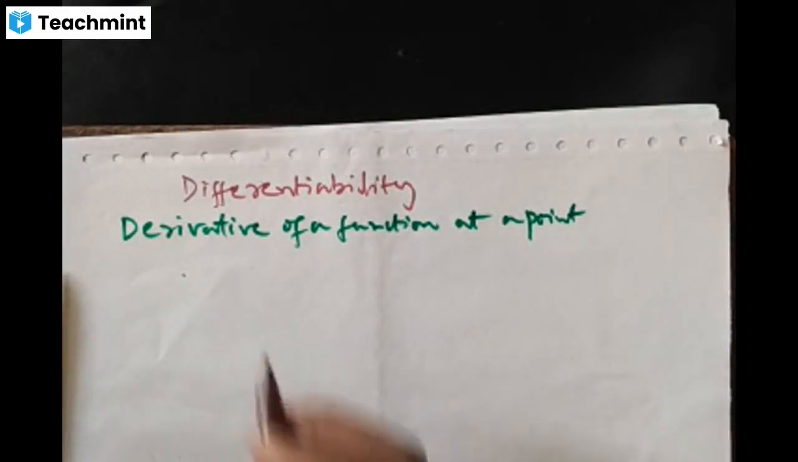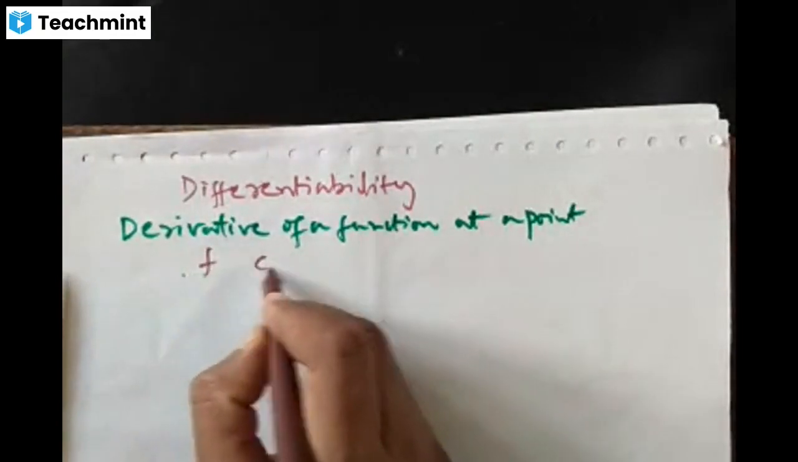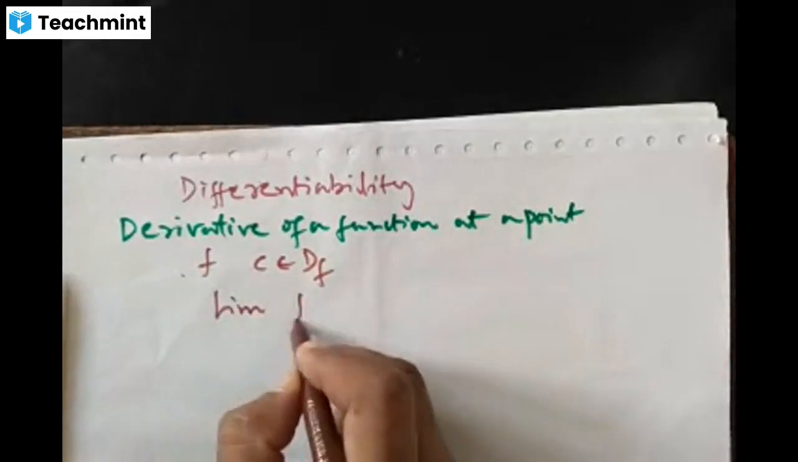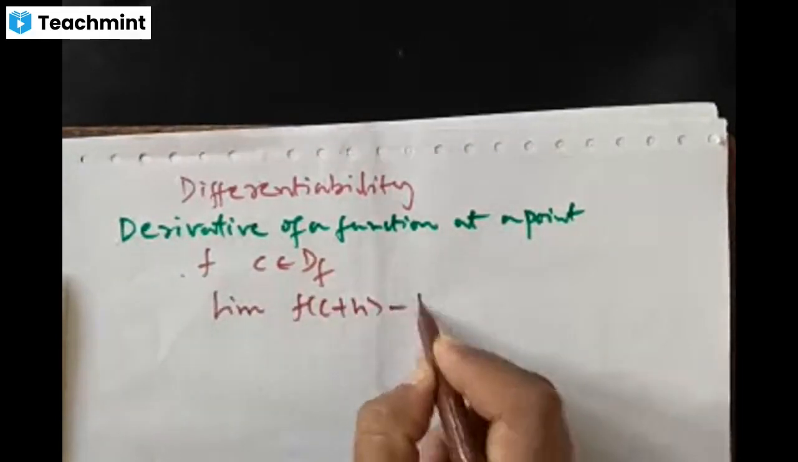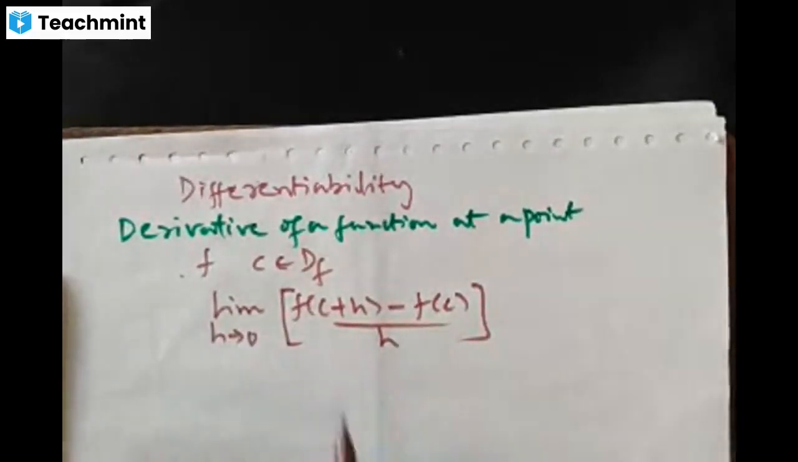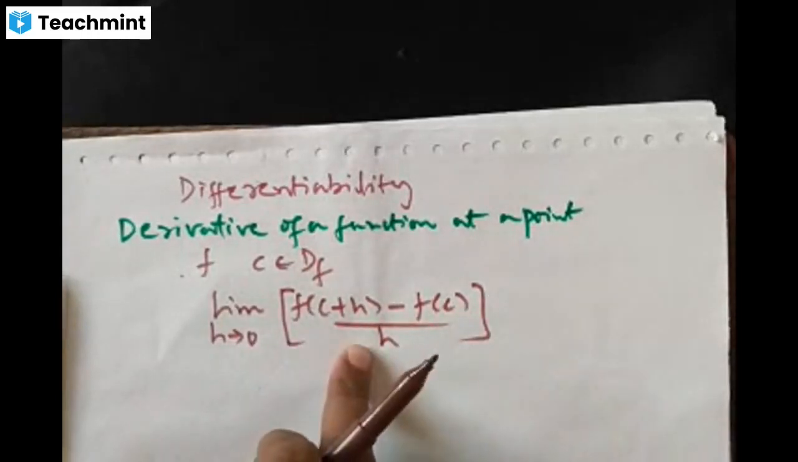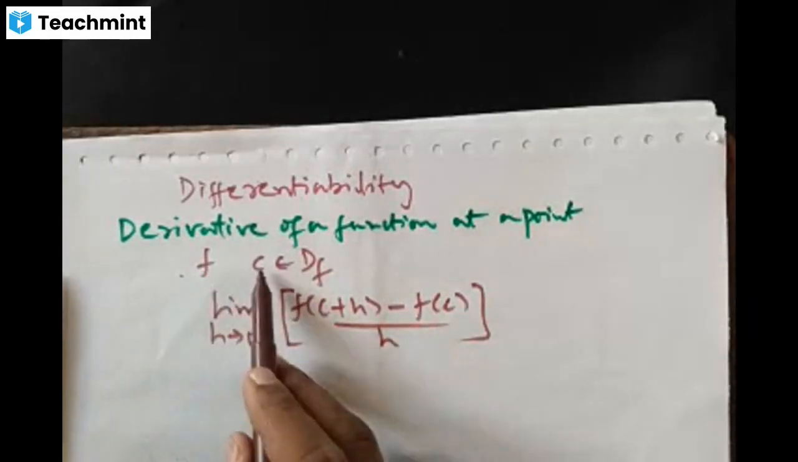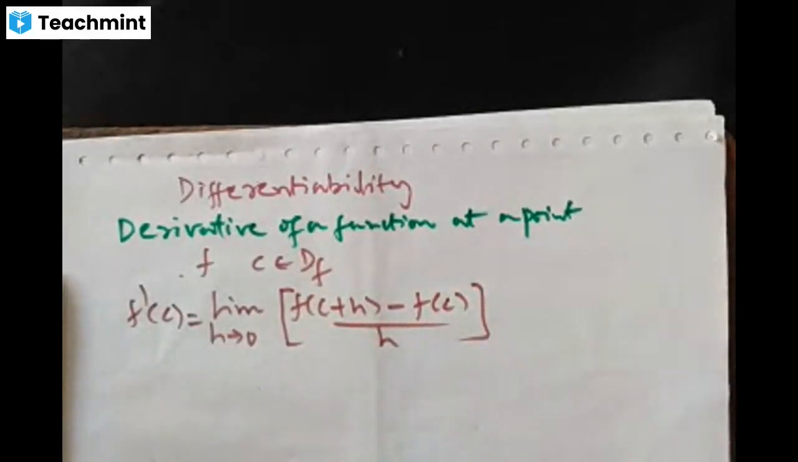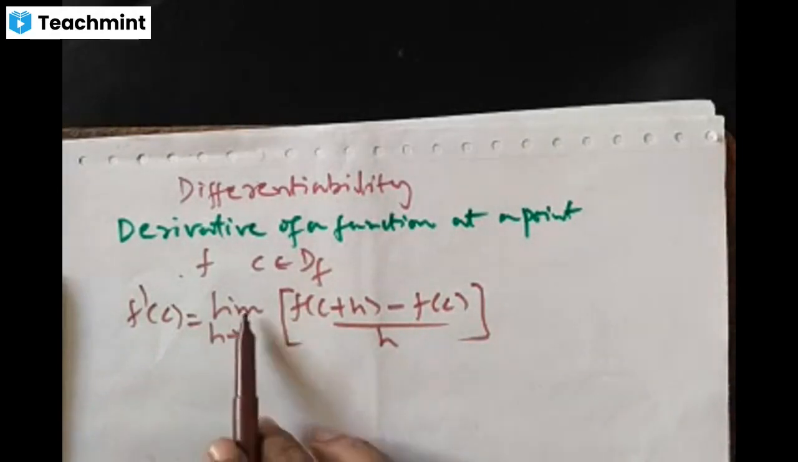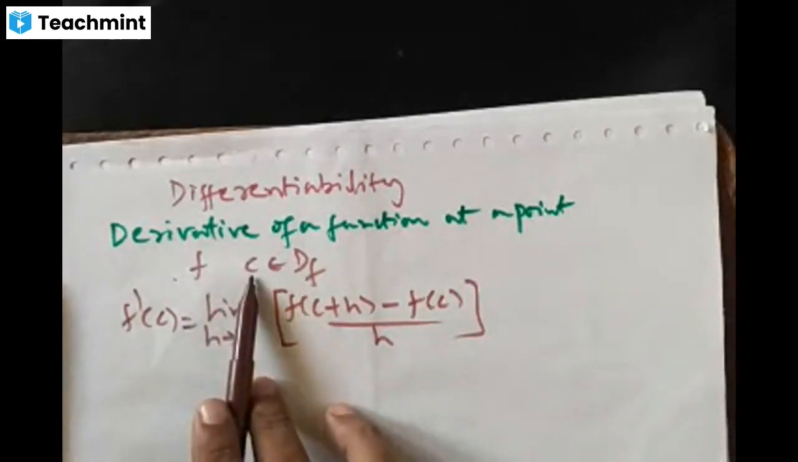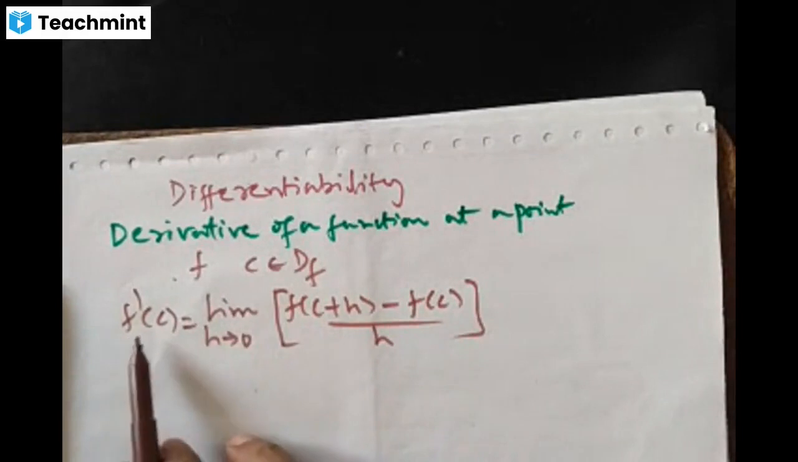So we know that if f is any real valued function and c is any point in the domain of the function, then if the limit of f of c plus h minus f of c by h exists as h tends to 0, if this limit exists, then this limit is called derivative of the function f at the point c, which is denoted like this, f dash of c, right?